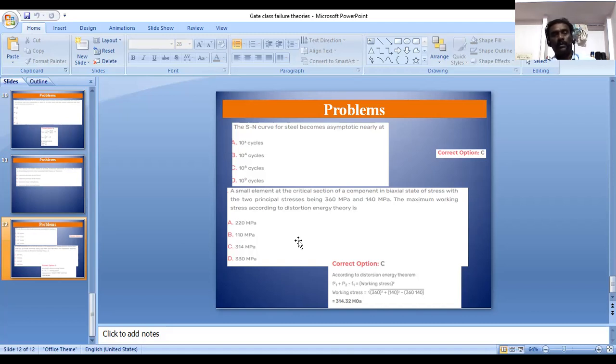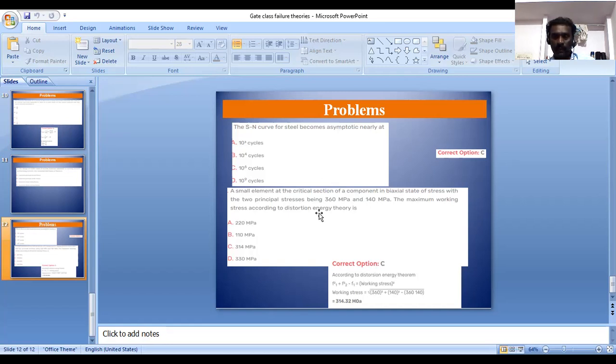At 10 power 2 it behaves in a different way, and likewise at 10 power 3, 10 power 4 and 10 power 5 cycles. We can plot this behavior using the SN diagram. After 10 power 6 cycles the behavior is slightly different, so that is the answer for 10 power 6. The correct option is C.